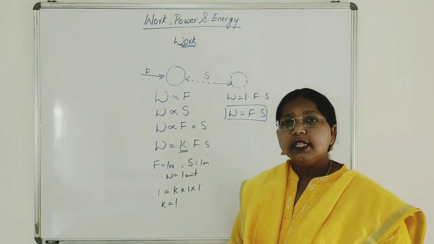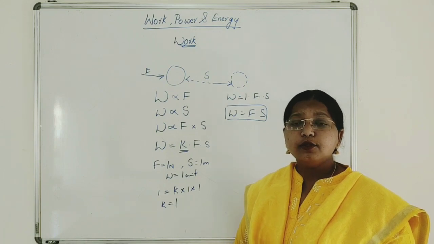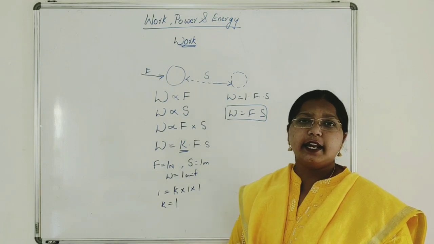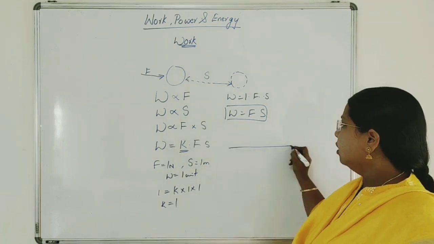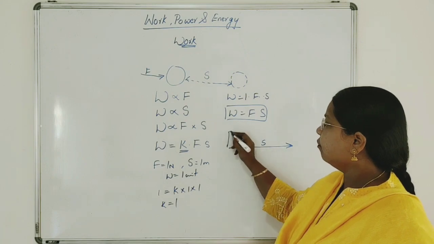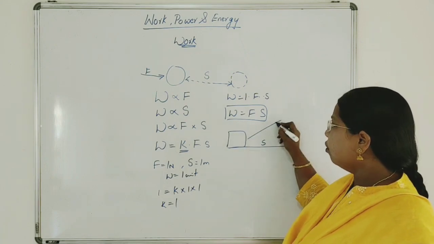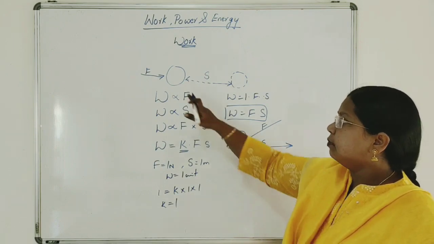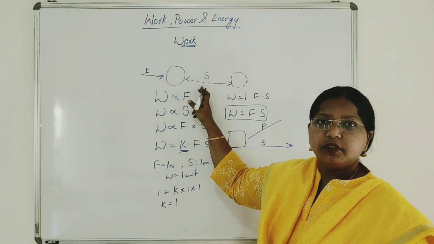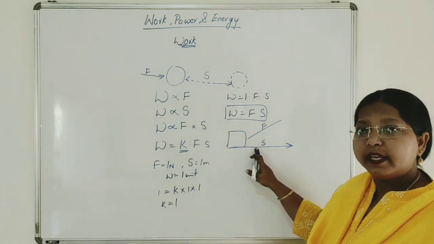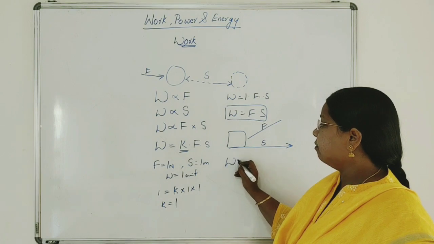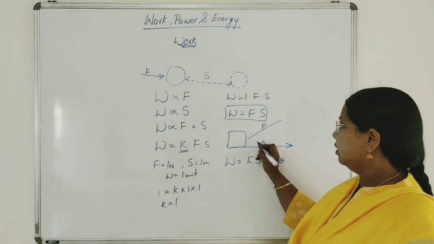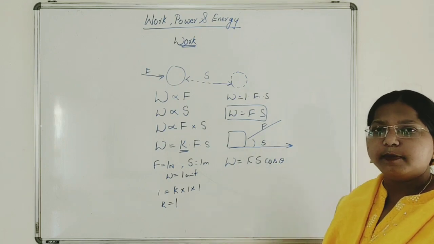Now let us see another case, when force is not in the direction of the displacement, or the displacement is not in the direction of force. Suppose this is the direction of displacement of a body and the direction of force is the other one. So the force and displacement are not in the same direction. They are making some angle. Then work done can be calculated by the formula Fs cos theta. Theta is the angle between force and displacement.